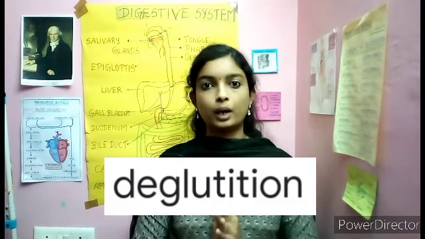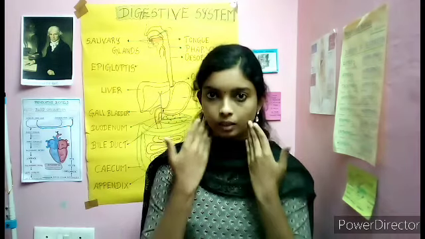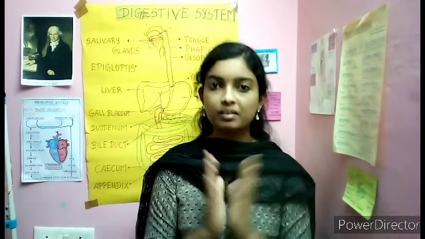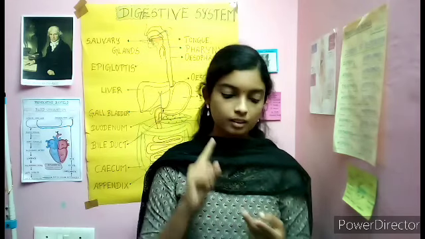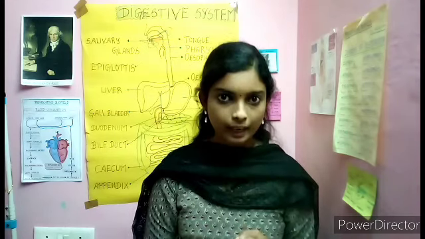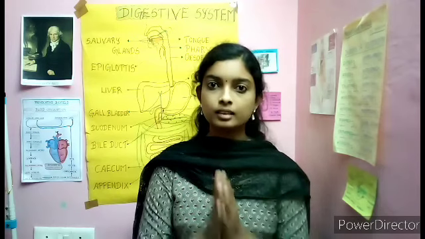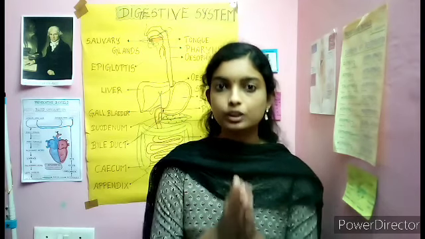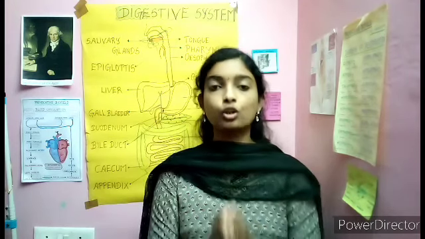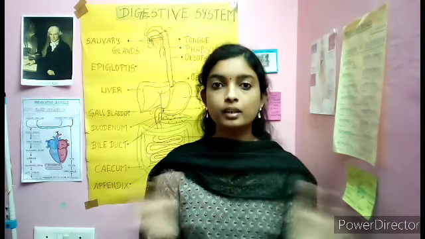Now in your mouth you also have salivary glands. There are three types of salivary glands: parotid gland, submandibular gland and sublingual gland. These three glands secrete saliva. With the help of your tongue and teeth, your masticated food particles get mixed thoroughly with the saliva.